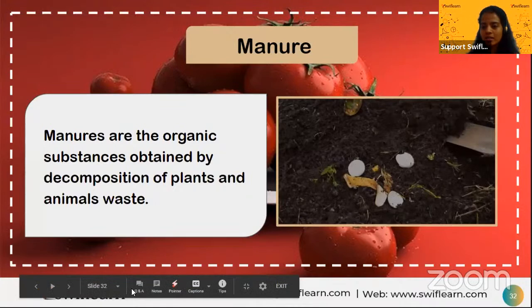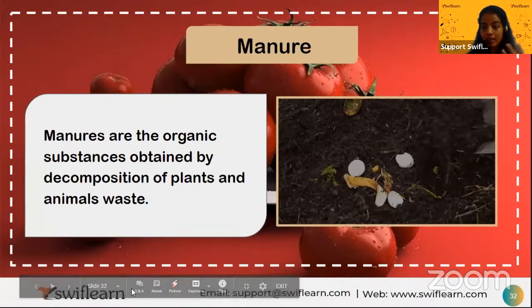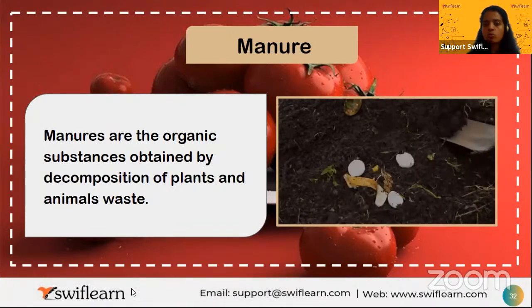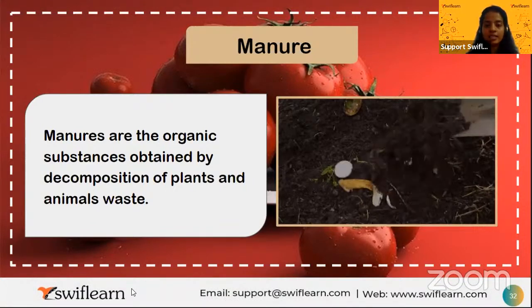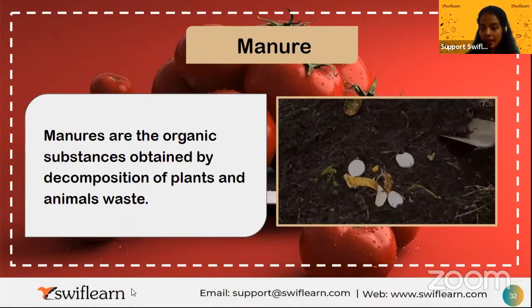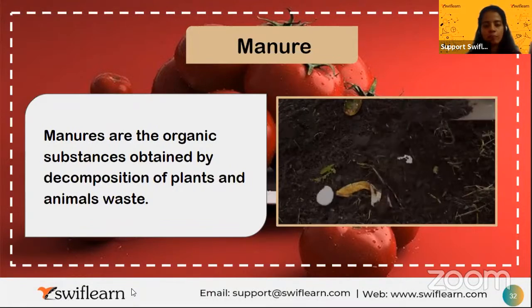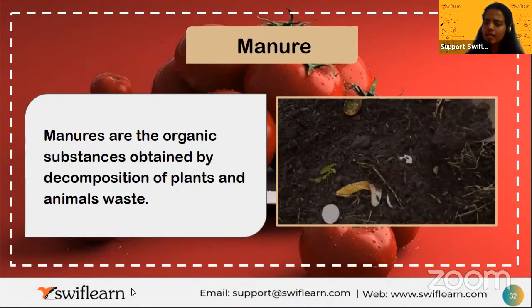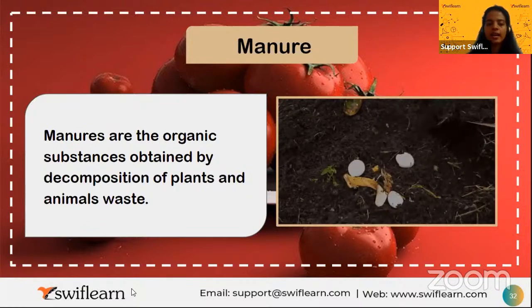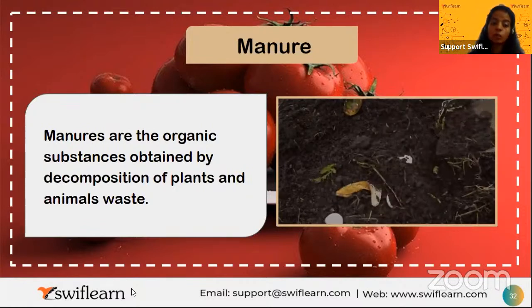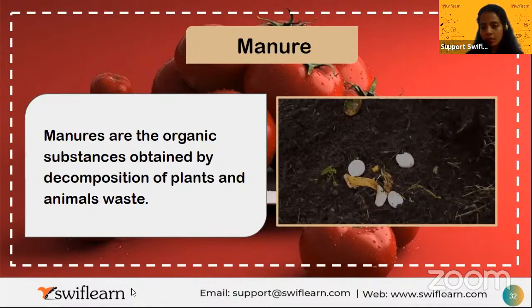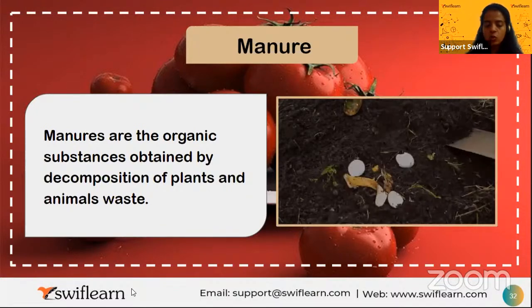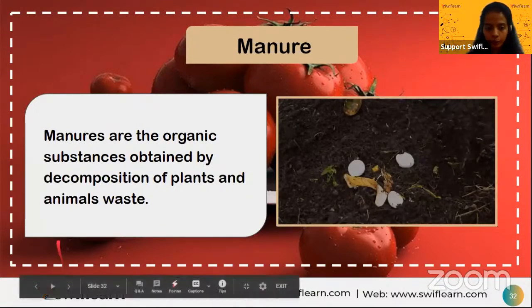He used to take all the vegetable waste, the skins of vegetables and fruits, and even tea leaves or eggshells, and pour them into the soil. Those are nothing but manures. They are organic, obtained by the decomposition of plant and animal waste. Animal waste you can also add, like cow dung, right? So all this comes under manure.